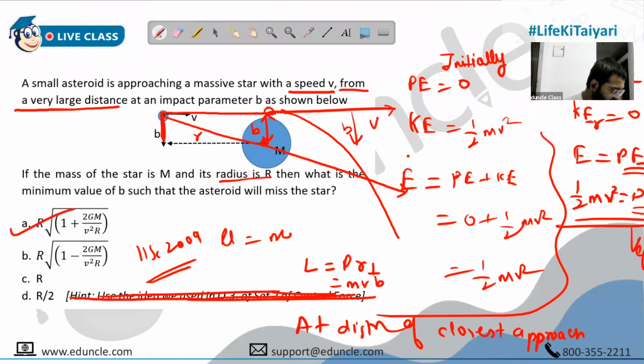Because in the solution that I have here in this book, they are literally writing asteroid will miss the star if small r is capital R. But when you say small r is actually B only, what is the difference between small r and B? Because at the closest distance, small r and B will become equal. And that makes sense, capital R also.